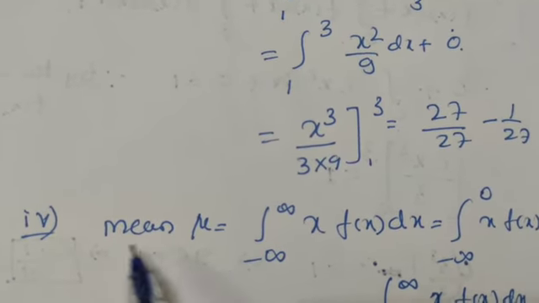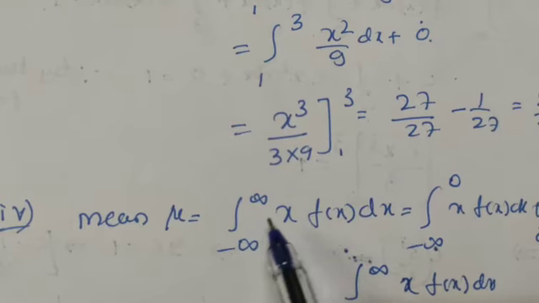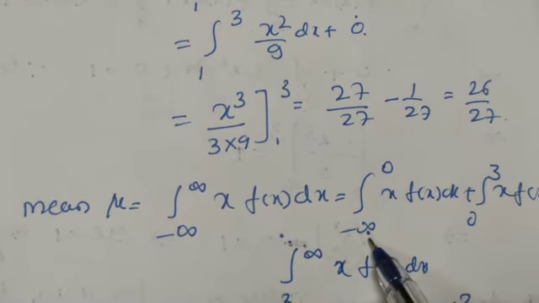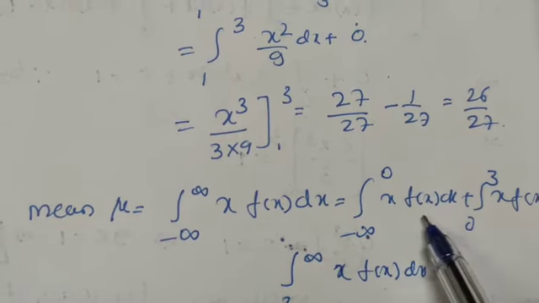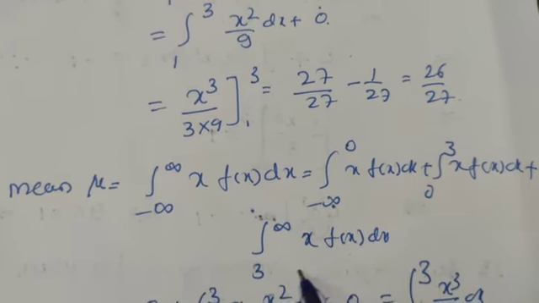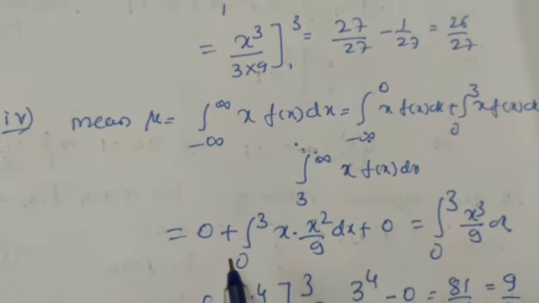And next one is mean. Mean is equal to mu is equal to integration from minus infinity to plus infinity x into f of x dx. Again we can define this one as minus infinity to 0 x f of x, plus 0 to 3 x f of x, then plus 3 to infinity x f of x.